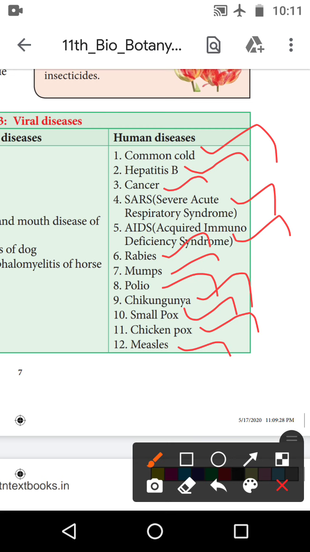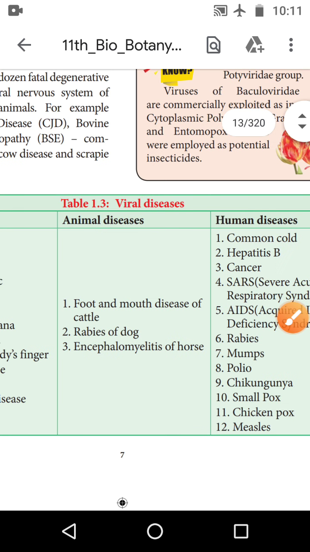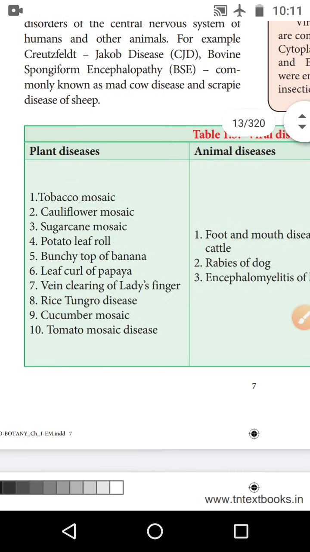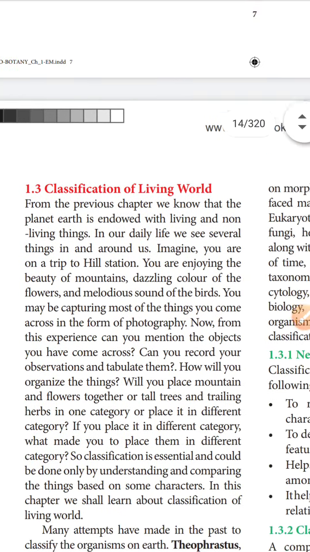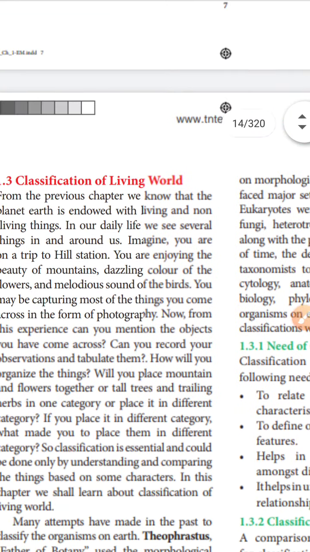These are viral diseases, they affect humans and produce many diseases. This is one table, a very important tabulation. It is a viral disease. It affects humans, animals and plants. Okay, we will see the next one.